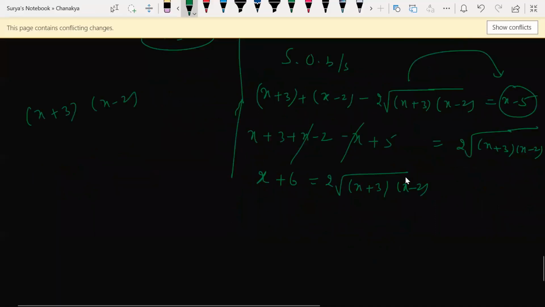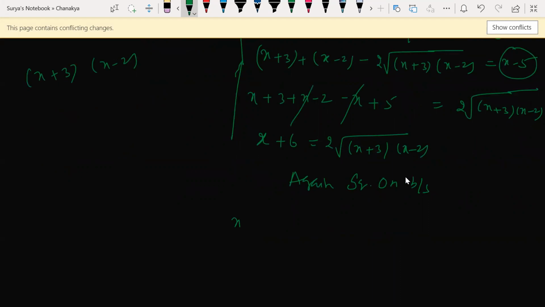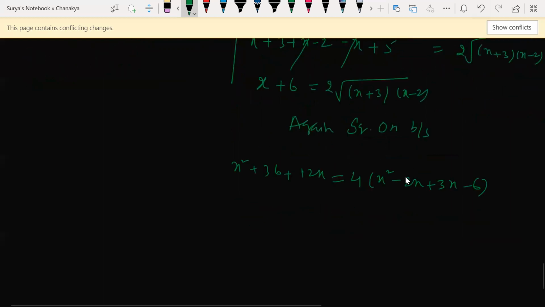Now again squaring on both sides. For removing the square, again squaring on both sides. Correct or not? So a square plus b square plus 2ab is equal to 4 times x square minus 2x plus 3x minus 6. Correct? Any doubts? X square plus 36 plus 12x.